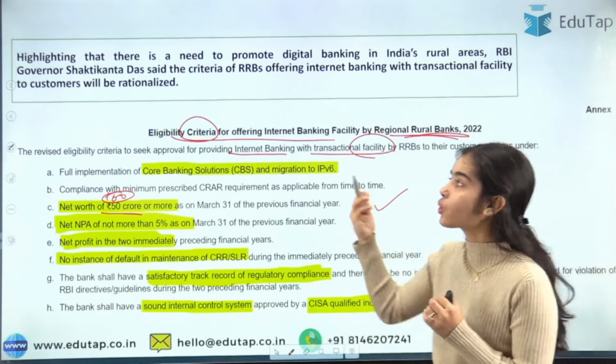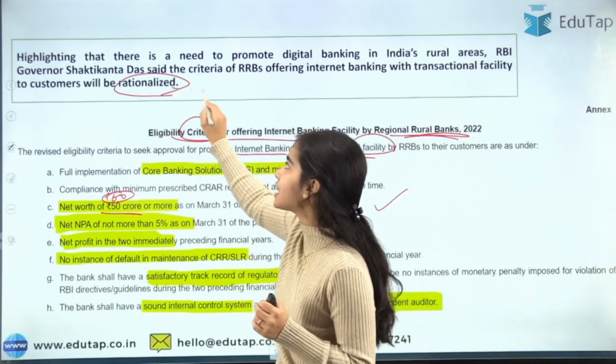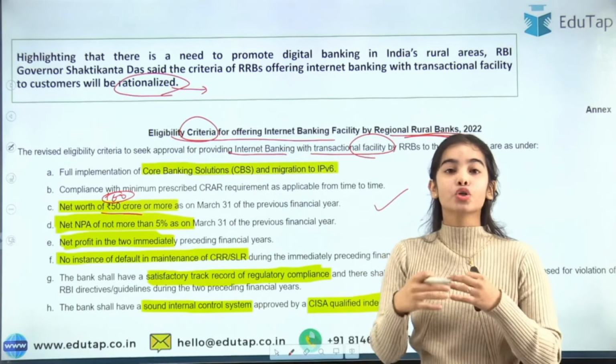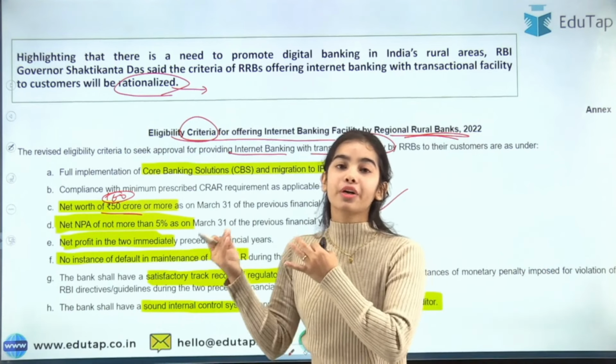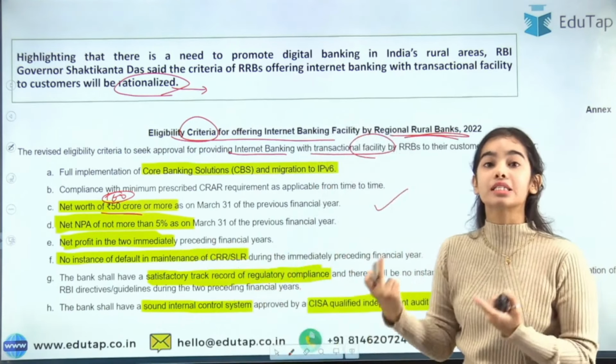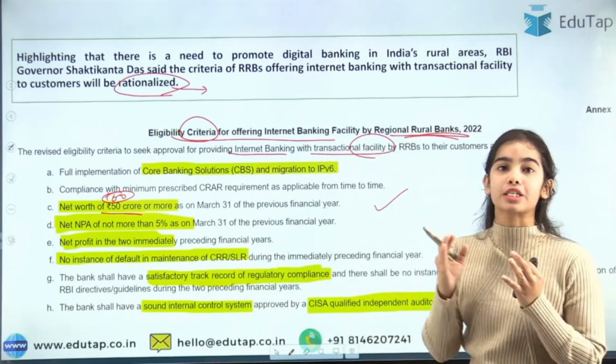The new criteria are quite rationalized. Rationalized means they have been made easier, so that more of the regional rural banks can provide internet banking with transactional facility, so that more customers can get internet banking with transactional facility.